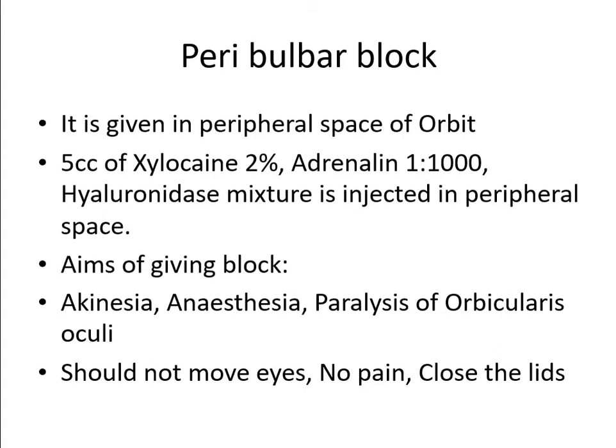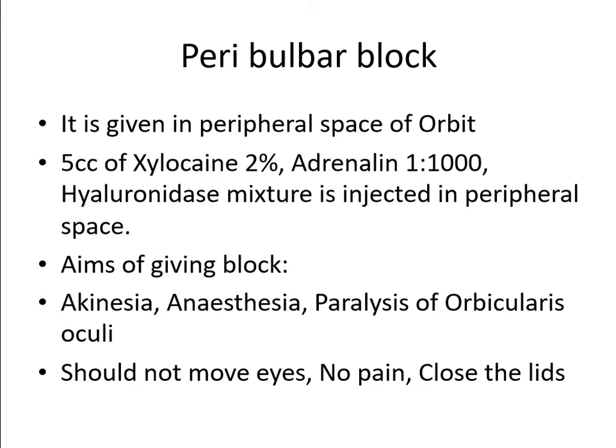And hyaluronidase will also come in a vial in the form of powder. You mix it with saline, and mix 1 vial of hyaluronidase and 1 ampule of adrenaline in 30 cc of xylocaine. From this mixture, you take 5 cc in a 5 cc syringe and inject it in the peripheral space.